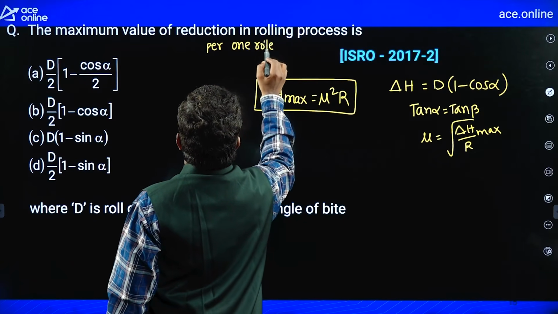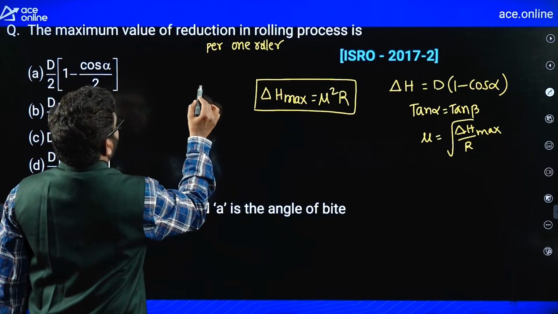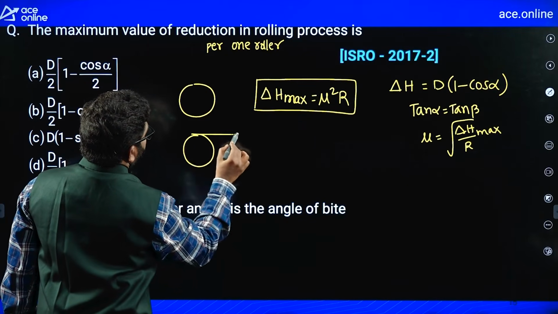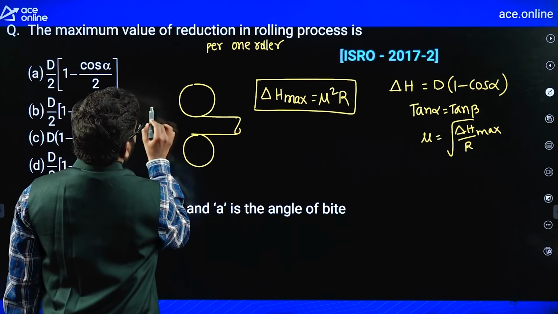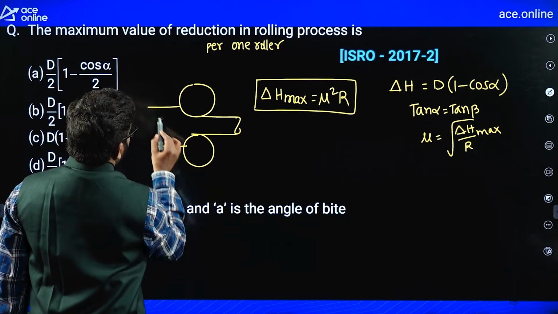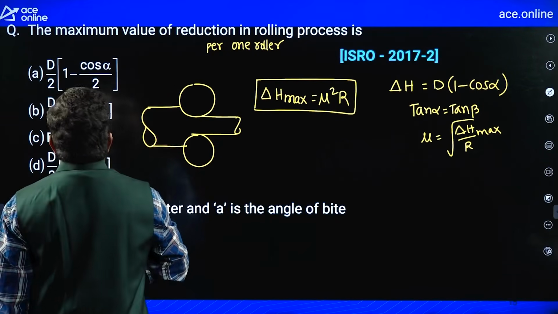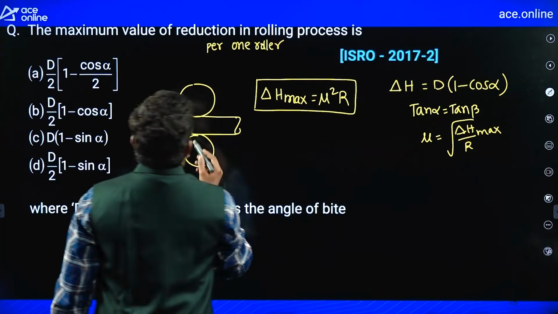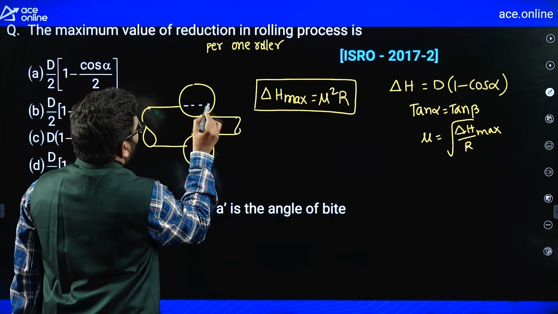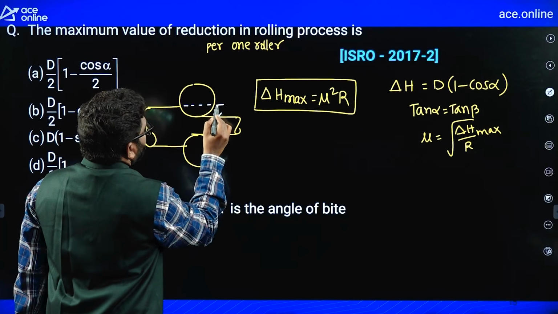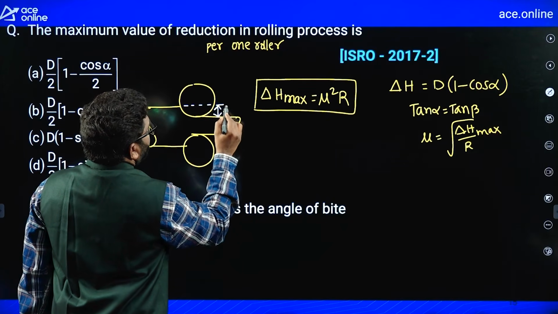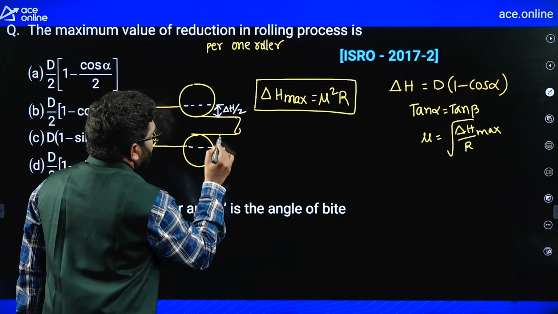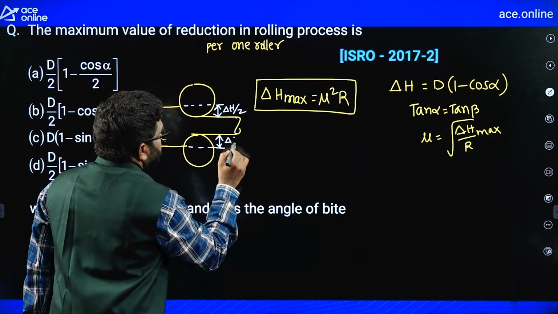Let us consider, I will tell you, listen carefully, I will give you the clarity here. Suppose this is the workpiece material. Now this is the actual reduction from one roller, this is delta H by 2, this is another delta H by 2.